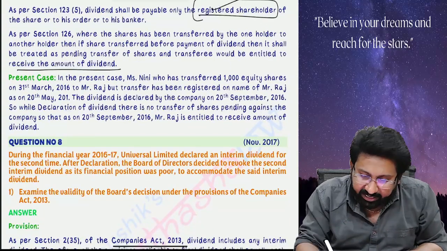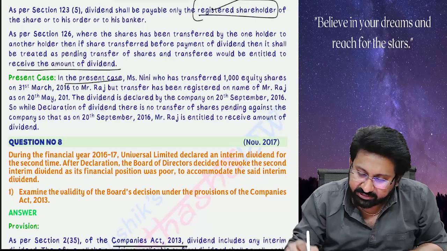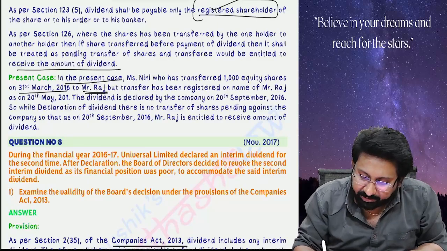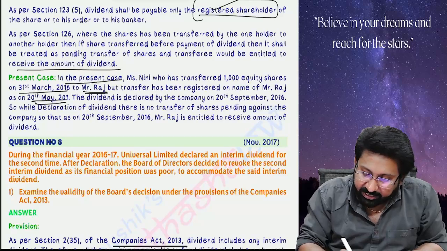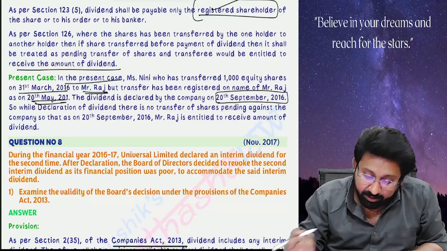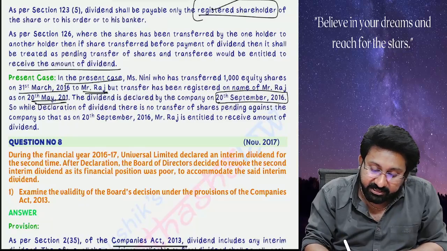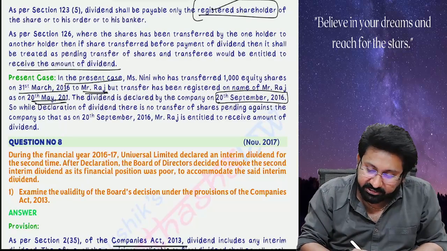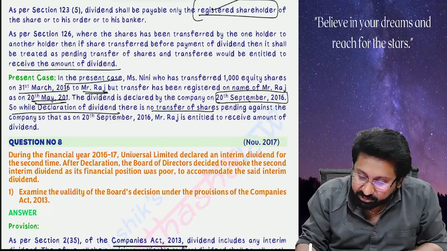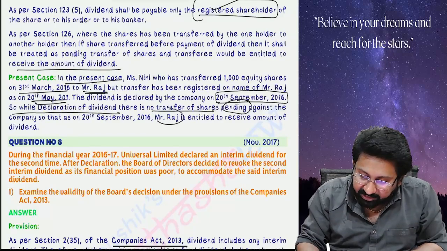In the present case, Miss Nini, who has transferred 1000 equity shares on 31st March to Mr. Raj, but the transfer has been registered on 20th. Dividend is declared on 20th September. Means after the registration or before registration? After registration. Okay. So while declaration of dividend, there is no transfer of shares pending. Therefore, Mr. Raj is entitled.